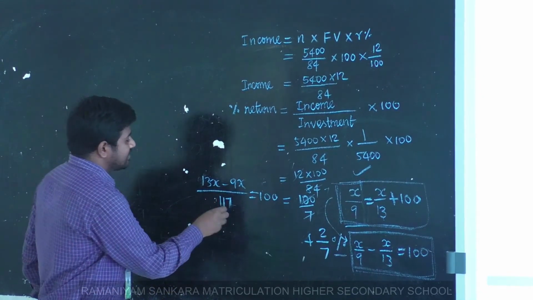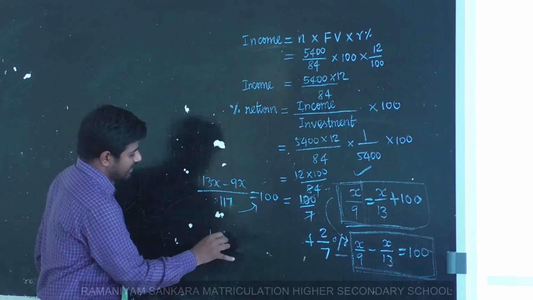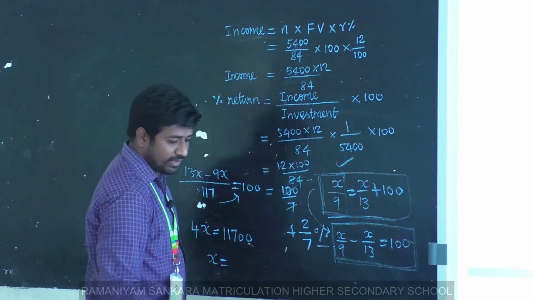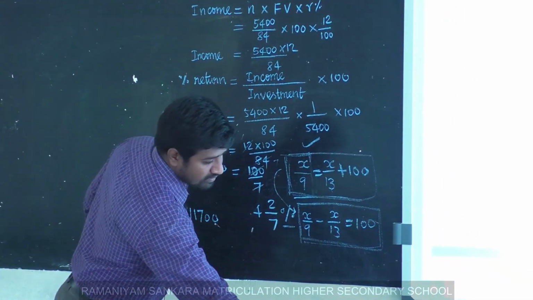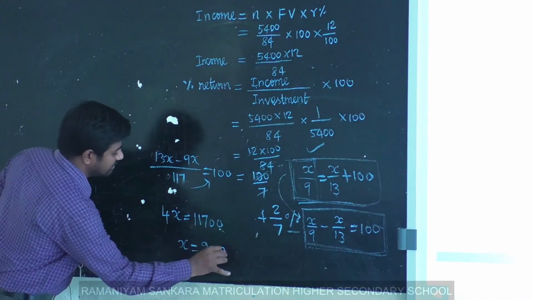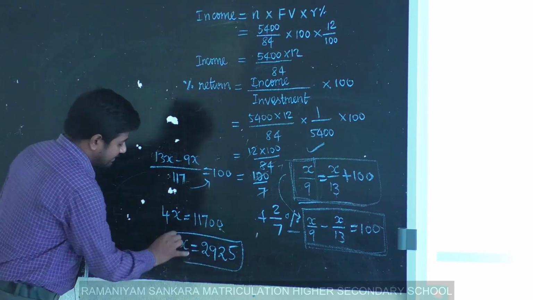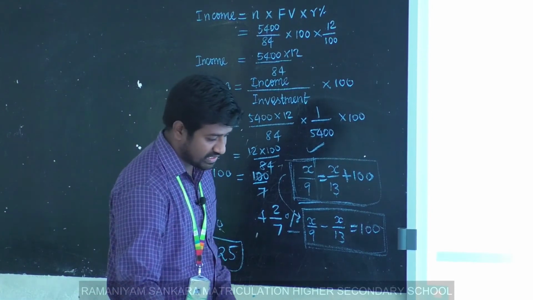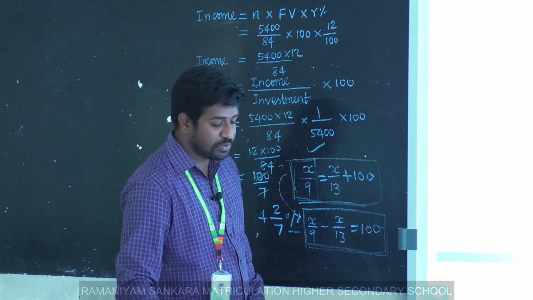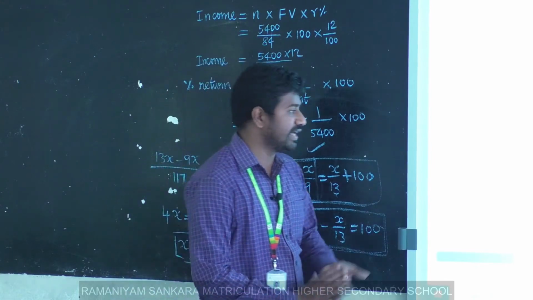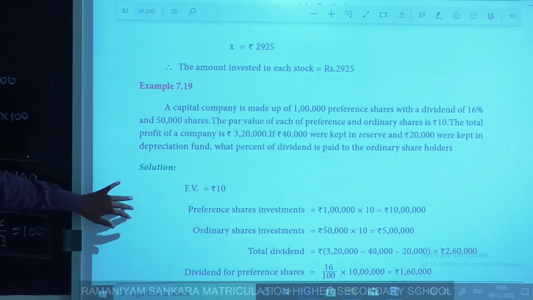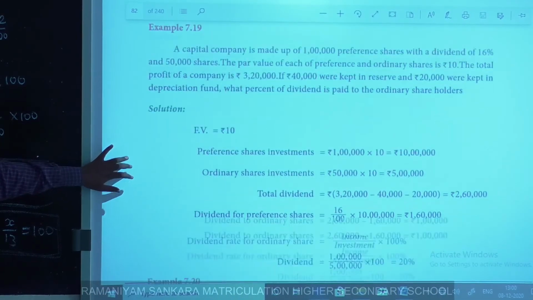Yes. Next I cross multiply: 4x equals 11700. So x equals 2925. Here x is the investment in each stock. The amount invested in each stock is rupees 2925. Clear, students? That's all. Next, example 19.